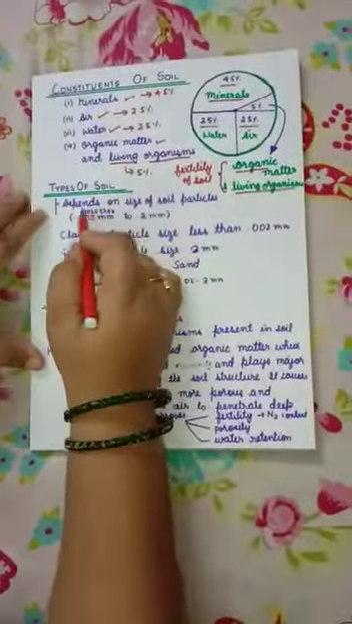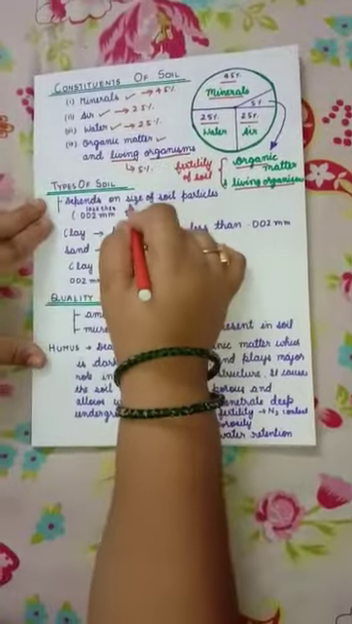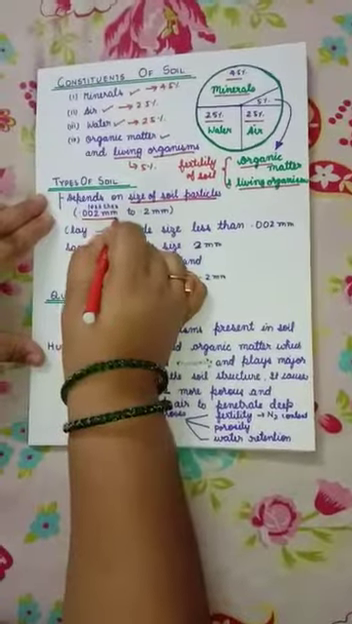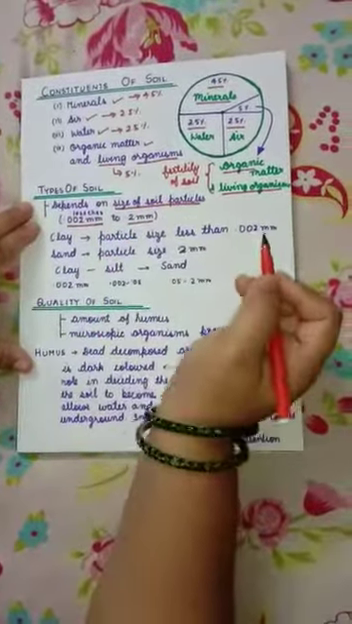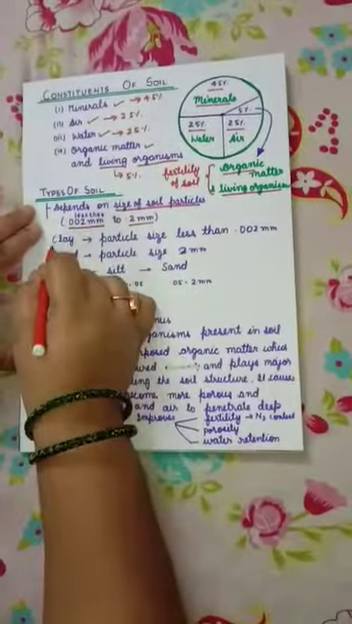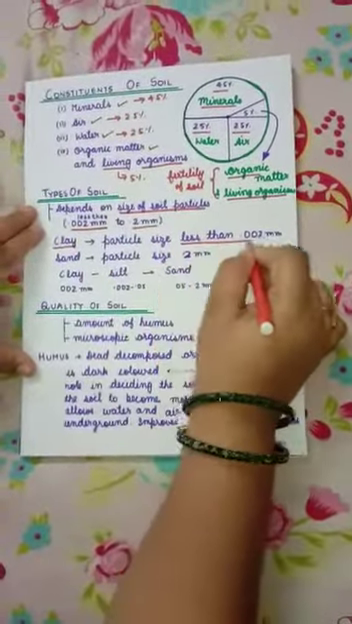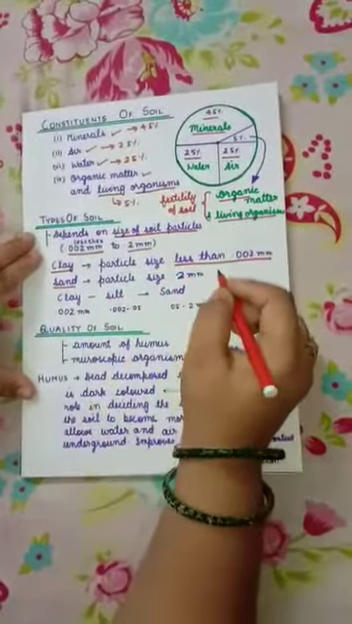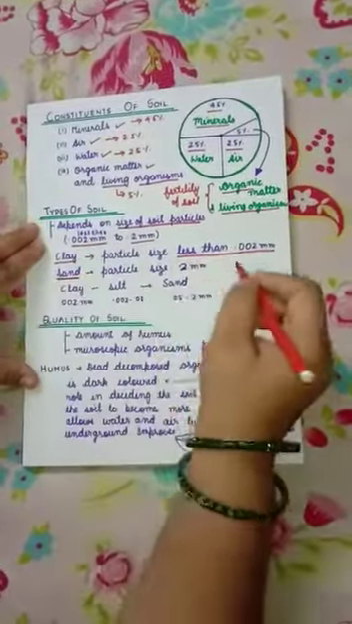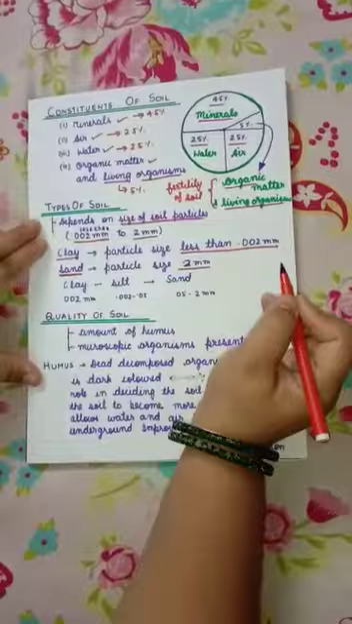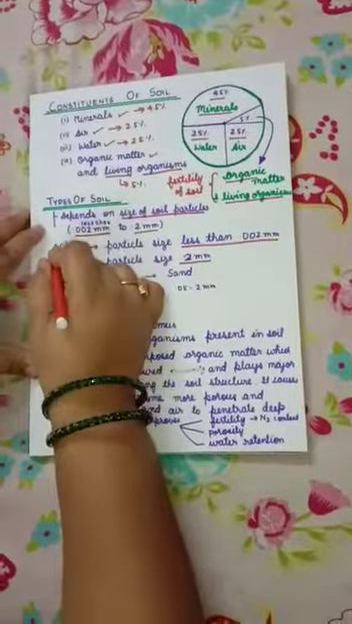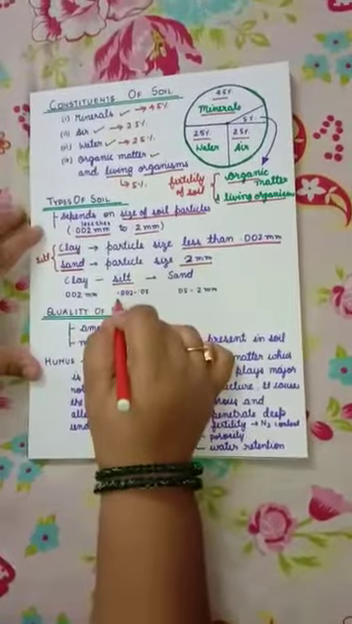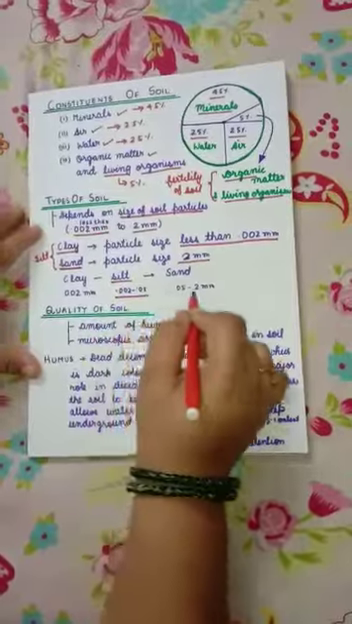Now let us study about types of soil. Types of soil depend on the size of soil particles and its range is less than 0.002 mm to 2 mm. As we all know, the finest soil is clay soil and its particle size is less than 0.002 mm, whereas sand is the coarse soil particle. Sand is the most coarse soil and its particle size is up to 2 mm. And in the middle of sand and clay there is one more type of soil and that is known as silt, and its particle size ranges between 0.002 to 0.05 mm.